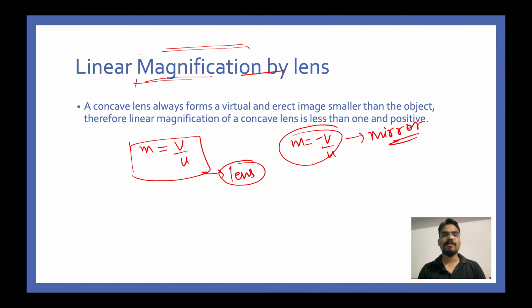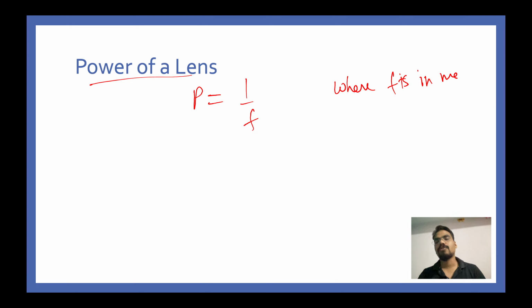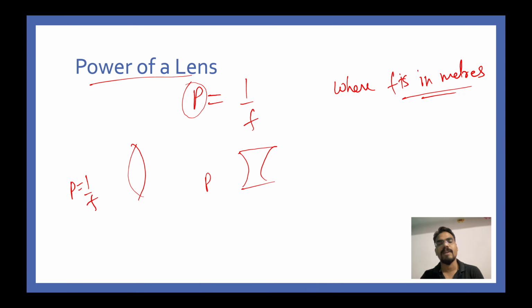All right, let's move on to the last topic of today's session. After that, we have a couple of questions for you guys. Power of a lens is simply denoted as P = 1/f, where f is in meters. Make sure you understand this and write it down somewhere. It should be in meters. If it is given in centimeters, convert it into meters and then take the reciprocal and you will get power. P = 1/f. Very, very simple. If we have this lens, again P = 1/f, same formula. Even if it is a concave lens, the formula is going to be the same.